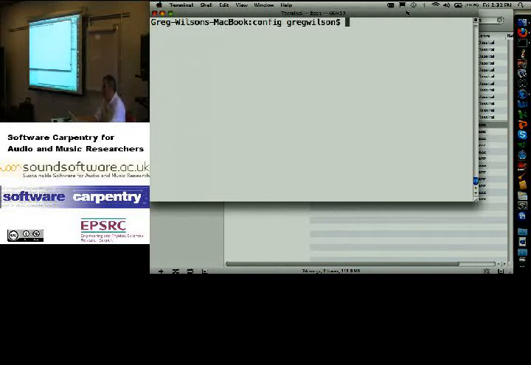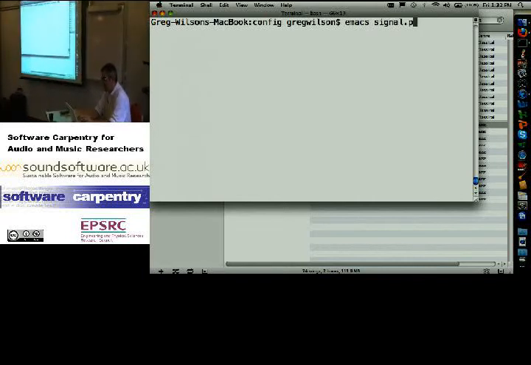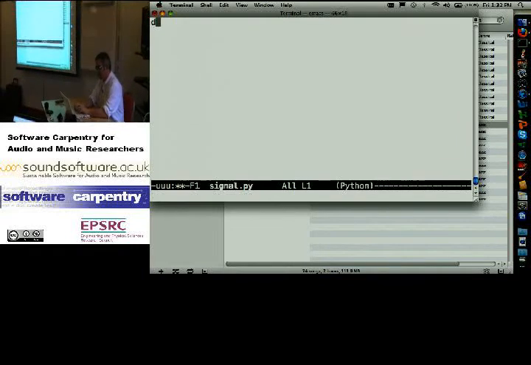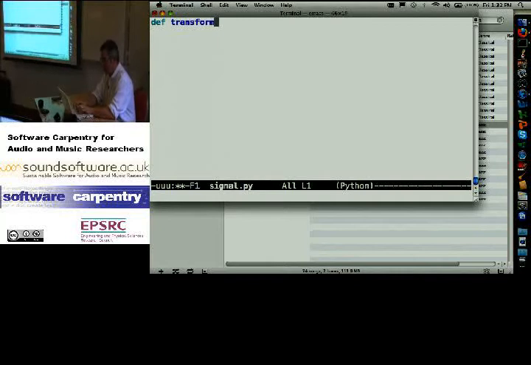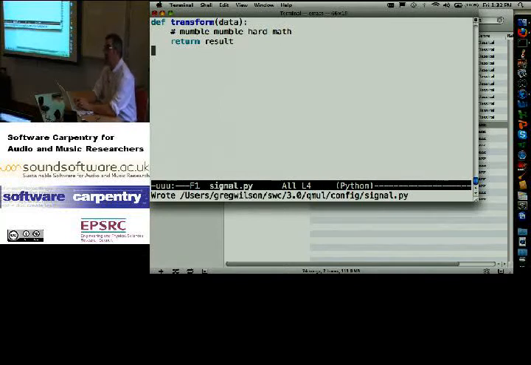I want to use either my signal processing library, def transform data, mumble, hard math, return result. Okay? Got a lot of that.